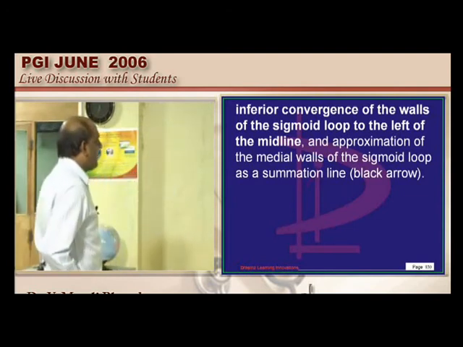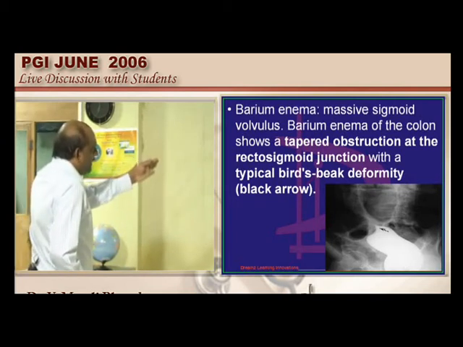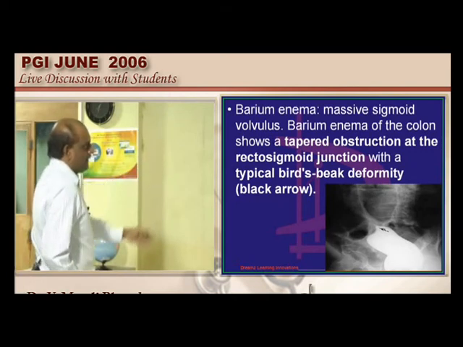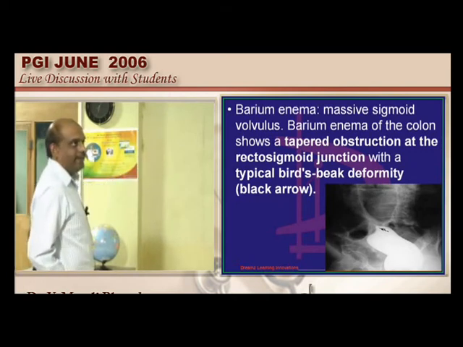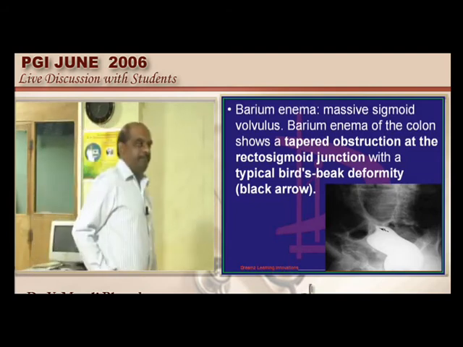In this case, if you pass the barium, what will you find? Barium will pass until this point, and this is the point where these two loops are merging, and here you can see that beak appearance, bird's beak deformity, which is typically seen here in the case of the sigmoid volvulus.